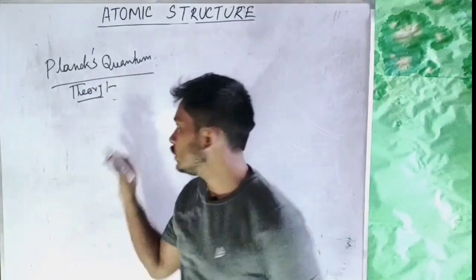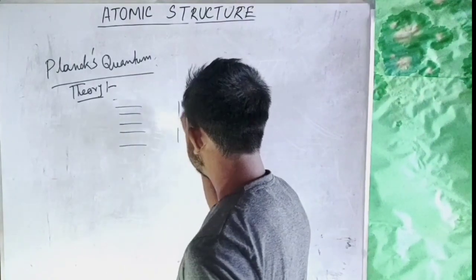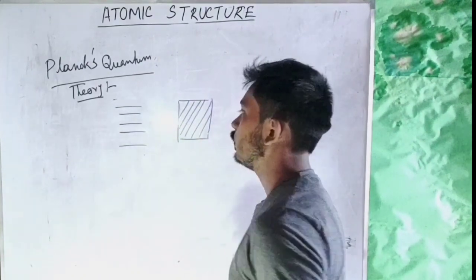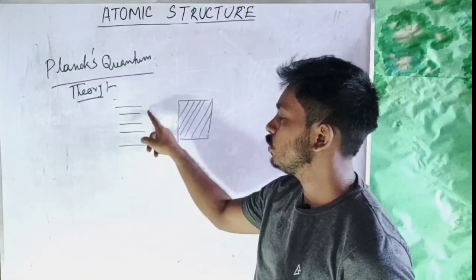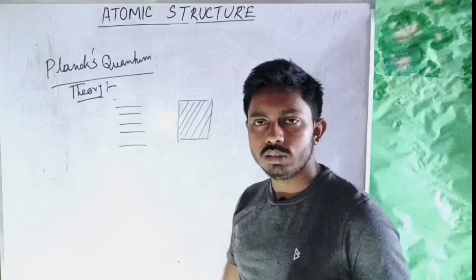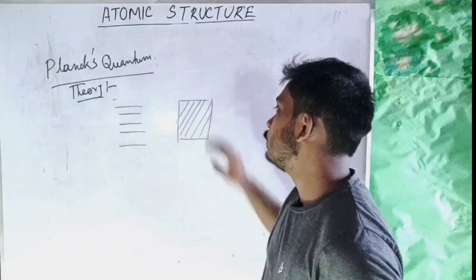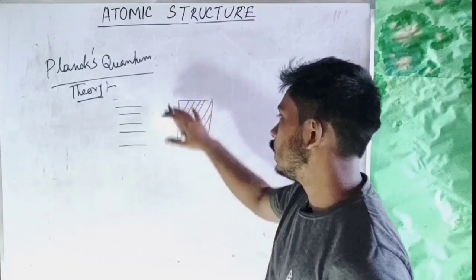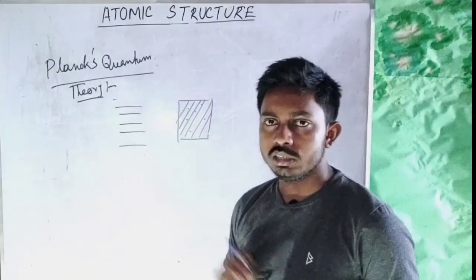Okay, so you have seen stairs, and you have also seen ramps. On stairs, you can be on stair 1 or 2 or 3 or 4, but you can never be in between these two stairs, right? Whereas on a ramp you can be anywhere, at any point. So the ramp is a continuous thing, and the steps are a discrete thing.